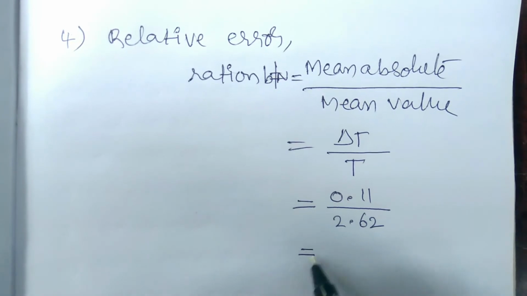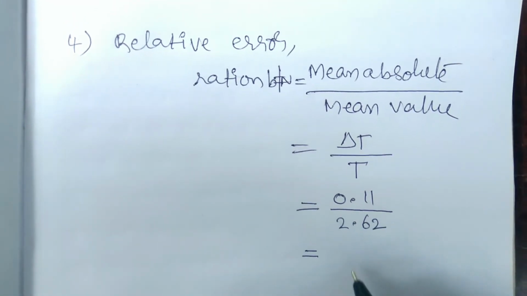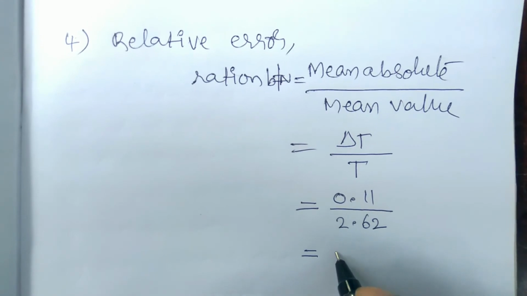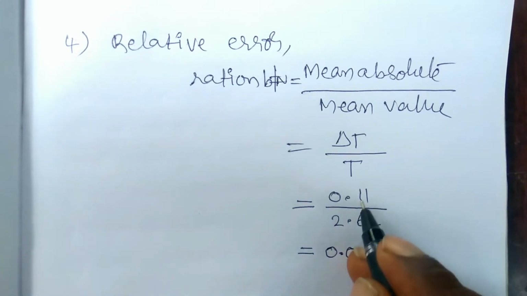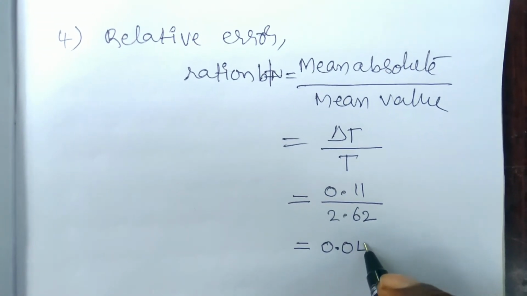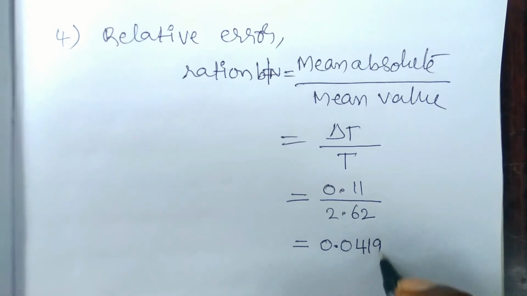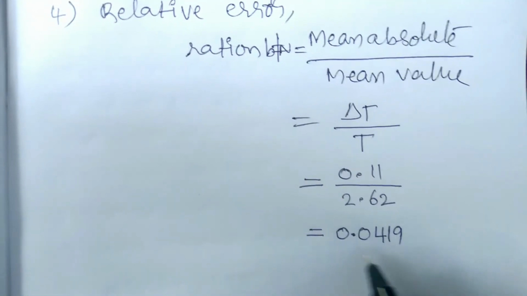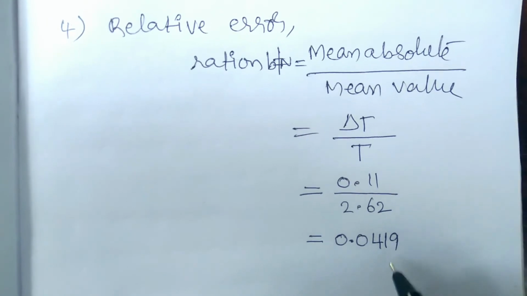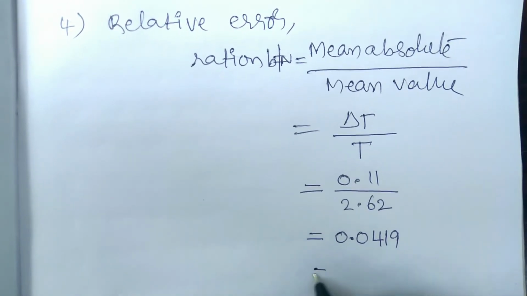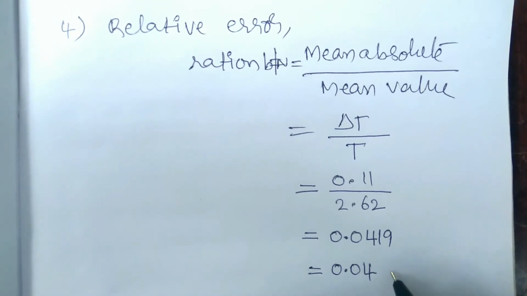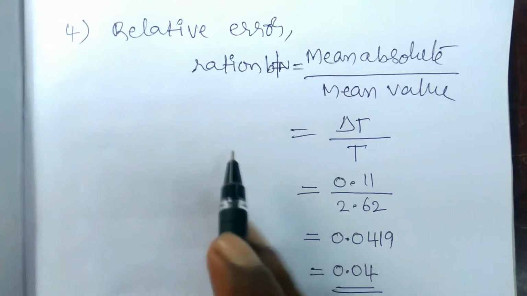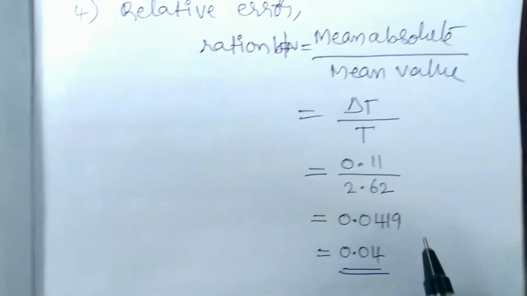It can be written as 0.0419. You can calculate easily. Rounded to the second digit, we get 0.04. This is the ratio between two same physical quantities, hence it has no units here.